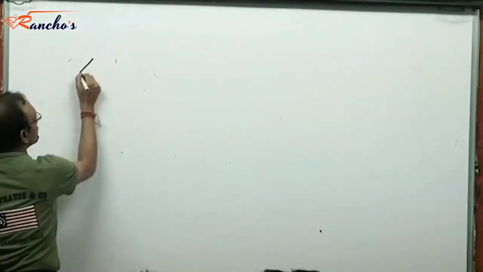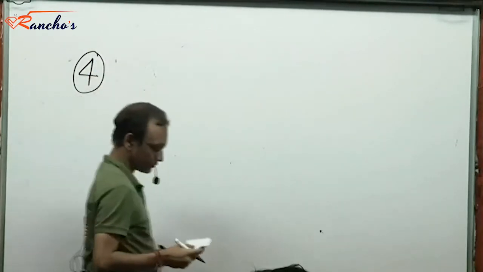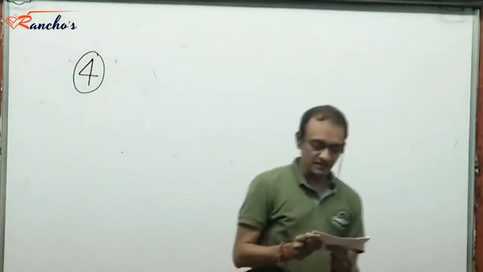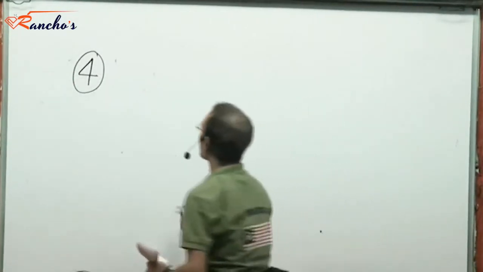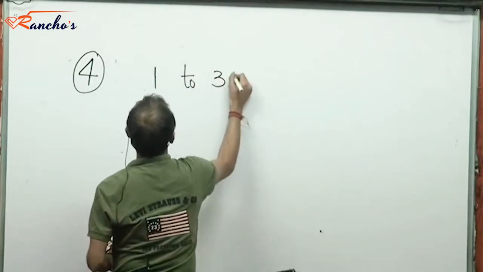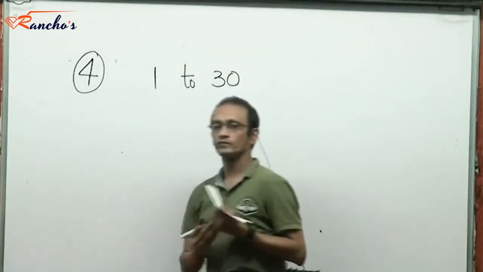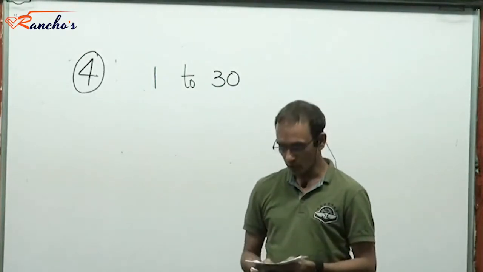Problem number 4. The number of ways in which we can select 4 numbers from 1 to 30. See, there are numbers from 1 to 30, and we want to select 4 of these numbers, right?